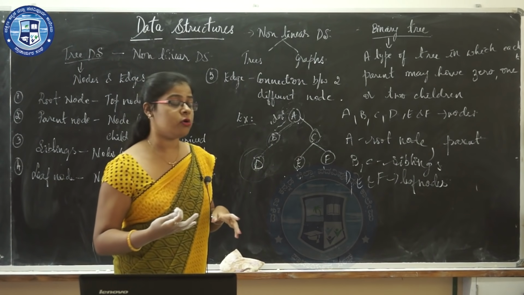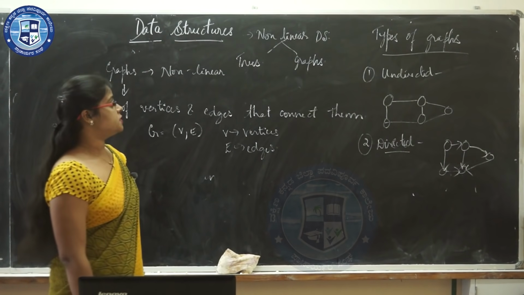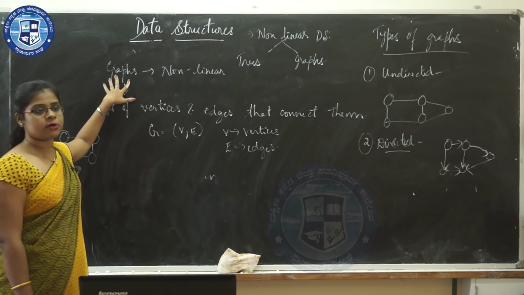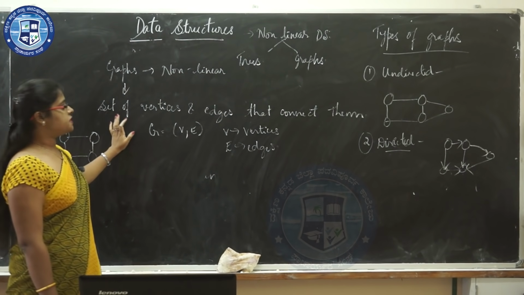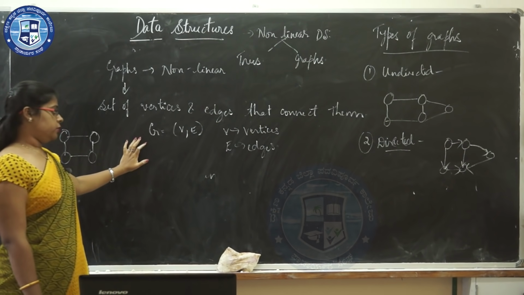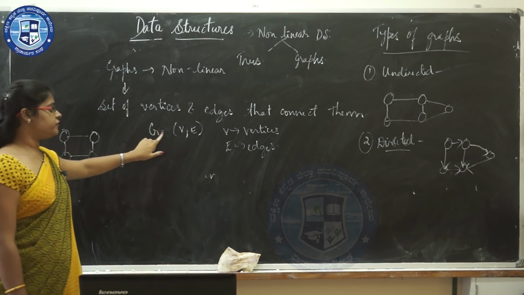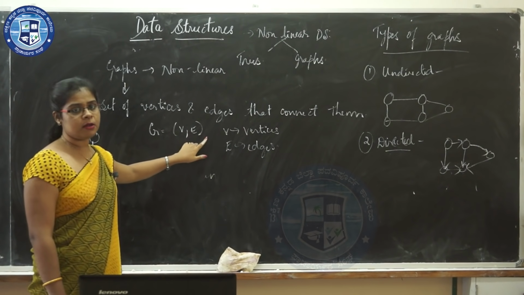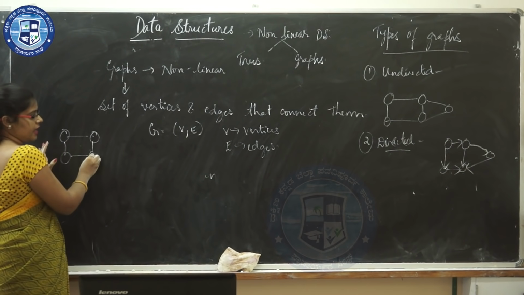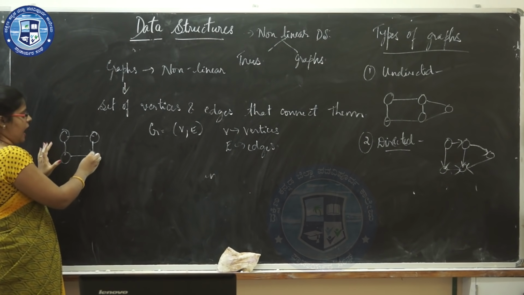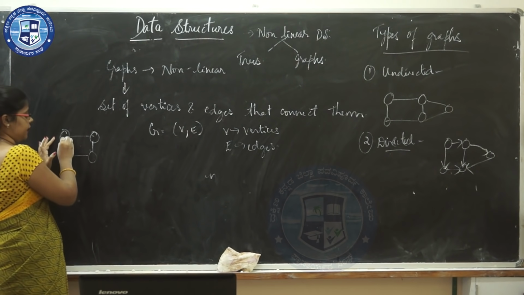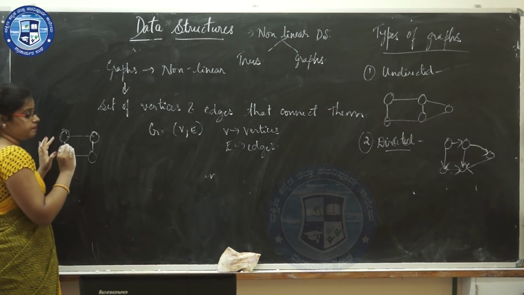So next we shall go to the concept of graphs. So the next type of non-linear data structure is graph. So a graph is a non-linear data structure which is a set of vertices and edges which has been denoted by G. That is, graph G is equal to V comma E. So here in this example, these are considered as vertices, and the vertices, when they are connected to each other, they are connected by edges.